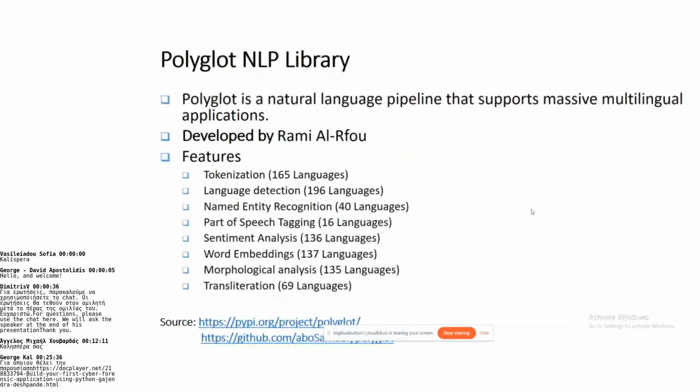Polyglot is an NLP pipeline that supports massive multilingual applications. It's developed by Rami Al-Rfou. It supports features you can see here: tokenization, language detection, named entity recognition, part of speech tagging, sentiment analysis, word embeddings, morphological analysis, transliteration, and so on. But note the number of languages specified in the brackets. It varies, so again there is a lot of scope for you to develop features for your language in this library.